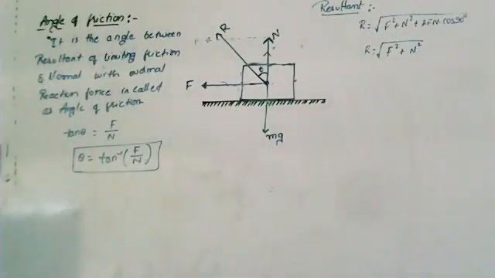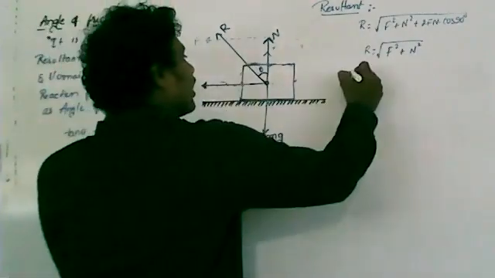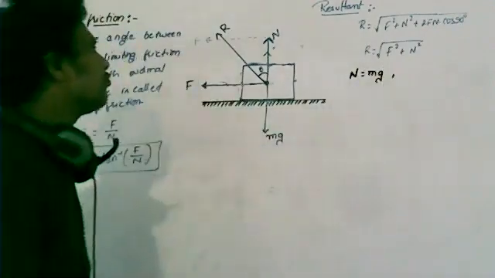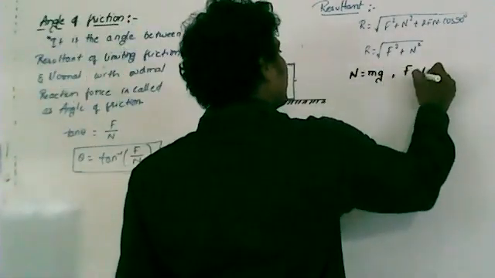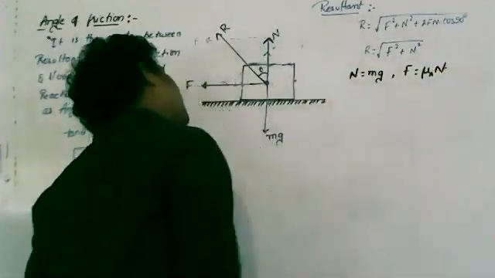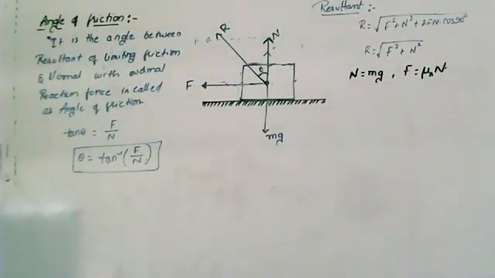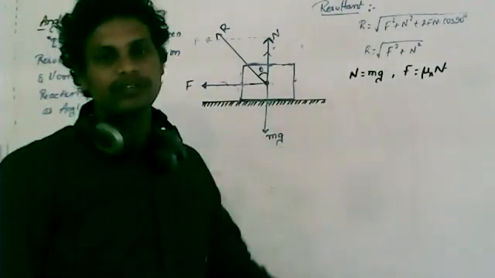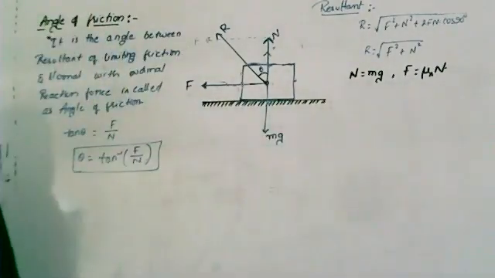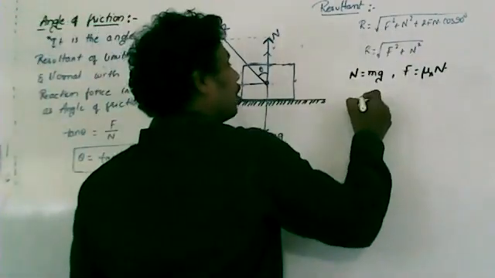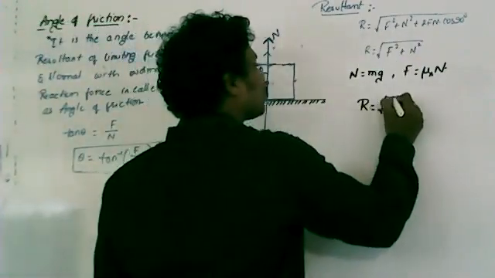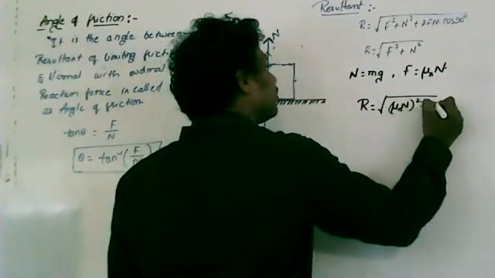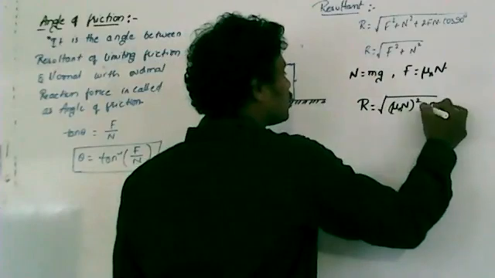Now listen. From this diagram, N is balanced by mg. Frictional force F is taken as, for example, mu s into N, where F is called the limiting frictional force, and mu s is the coefficient of static friction. Now, if you substitute these two values in the above equation, then resultant R is equal to square root of (mu s into N) whole square plus N, which is mg, whole square.